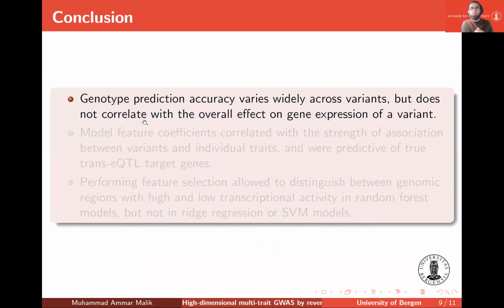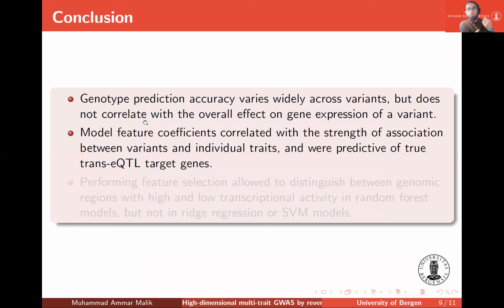To conclude, the genotype prediction accuracy varies widely across variants, but it does not correlate with the overall effect on the gene expression of a variant. Moreover, the model feature coefficients correlated with the strength of association between variants and the individual traits. And they were also predictive of true trans-eQTL target genes, but only modestly.